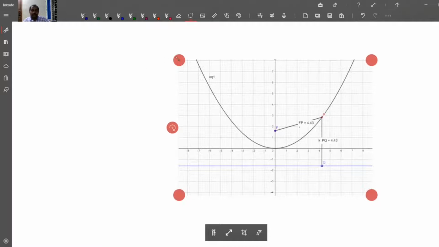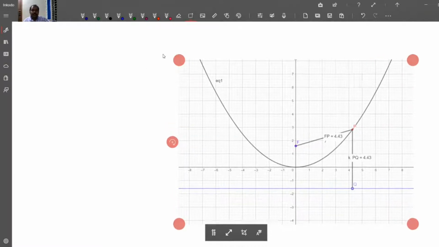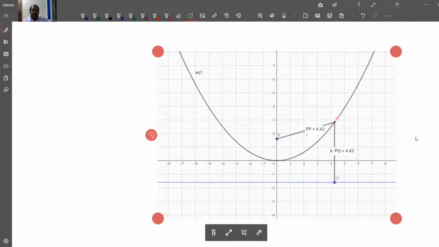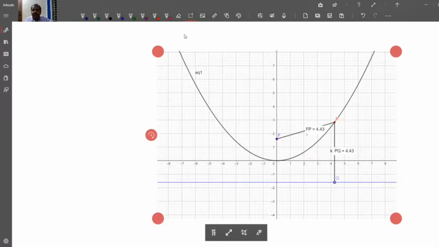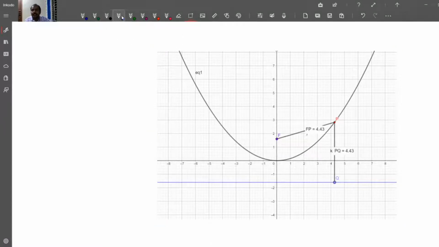Now we are going to derive the equation, which is usually known as the standard equation of this parabola. You have this point P as a general point on the parabola. Suppose that this point is P(x, y).